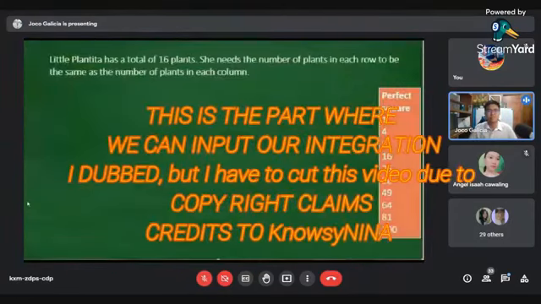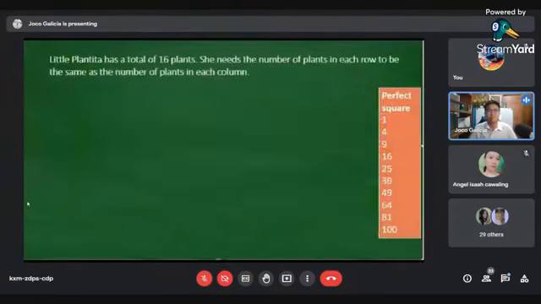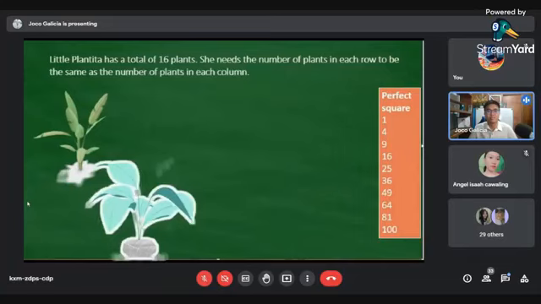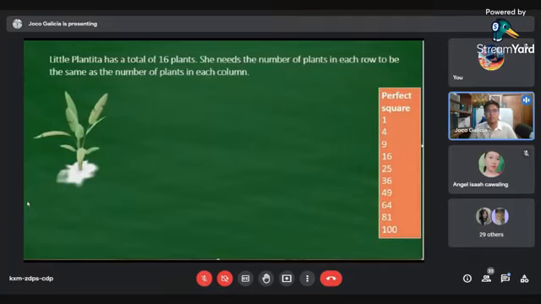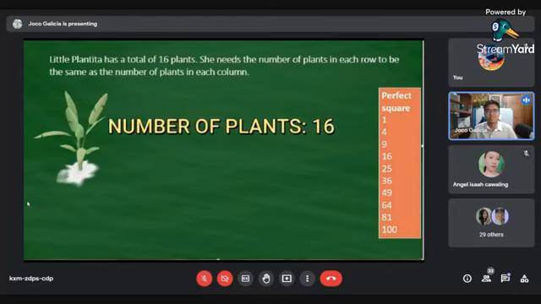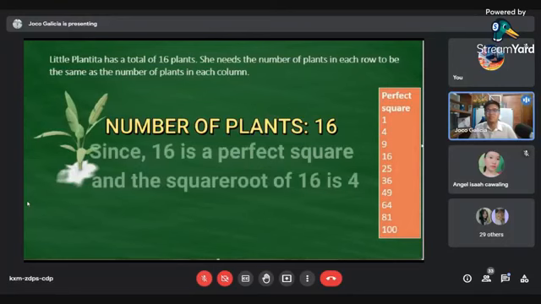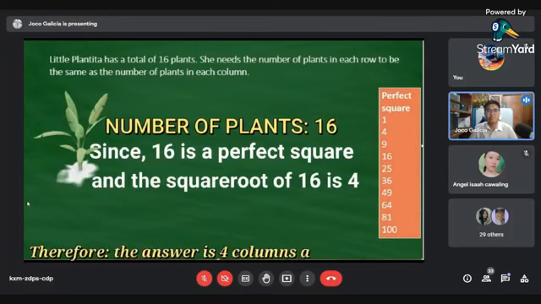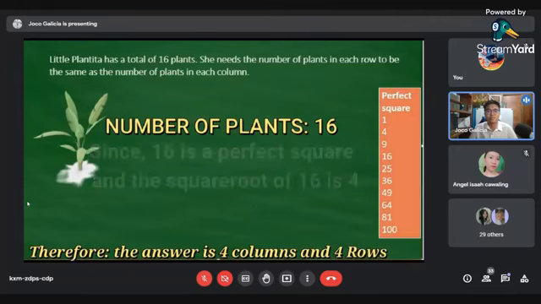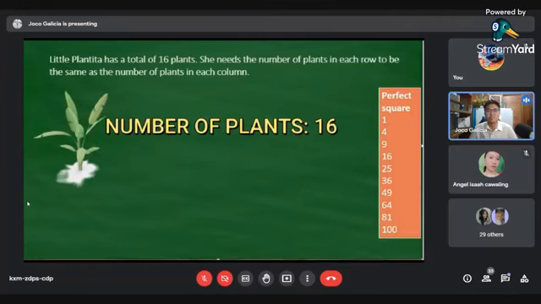Little Plantita has a total of 16 plants. She needs the number of plants in each row to be the same as the number of plants in each column. Now, we have to get the number of plants, which is 16. Since 16 is a perfect square, and the square root of 16 is 4, therefore our answer is going to be 4 columns and 4 rows.